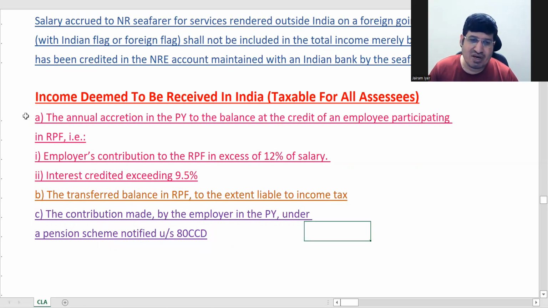These have all been expressly included as deemed to be received, just to make sure they don't escape taxability. These are newer things, so that in future no one can say that it is not received in India, or not deemed to be received in India, and so not taxable.